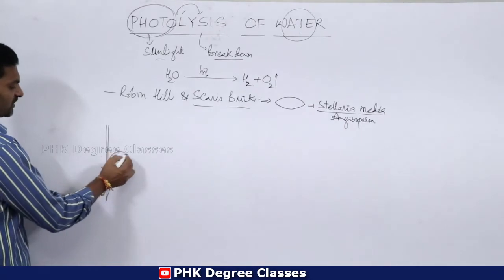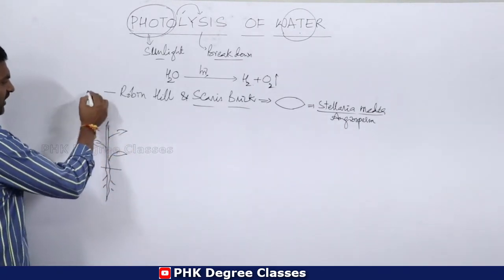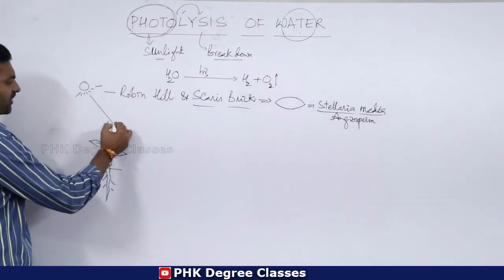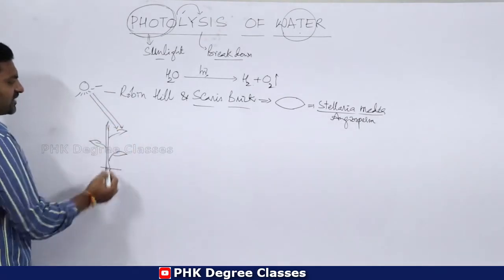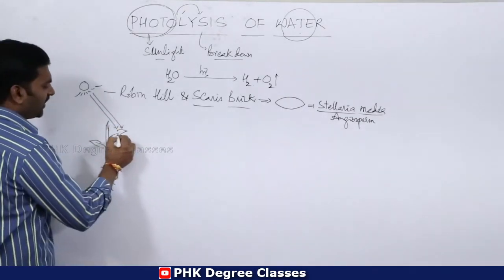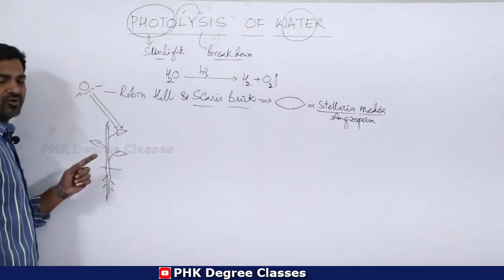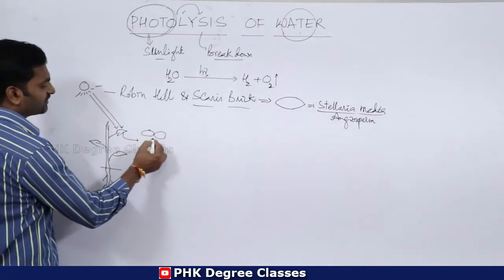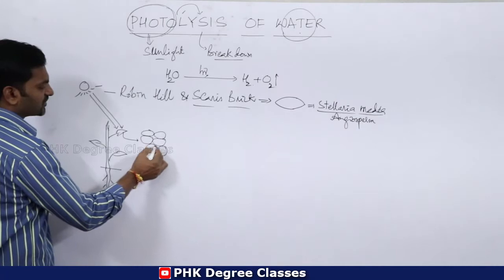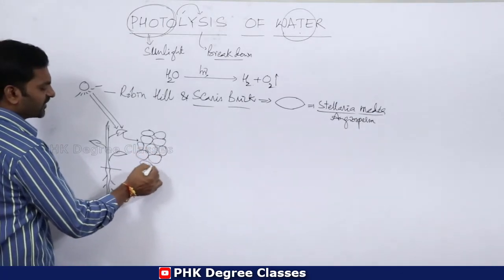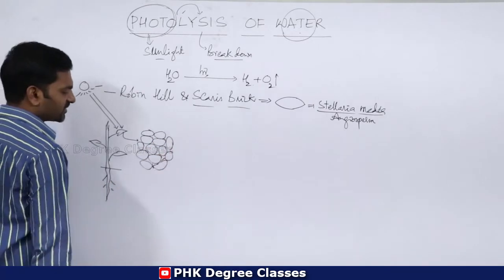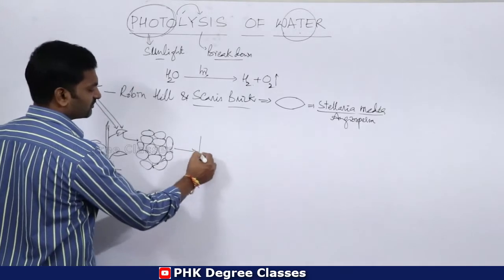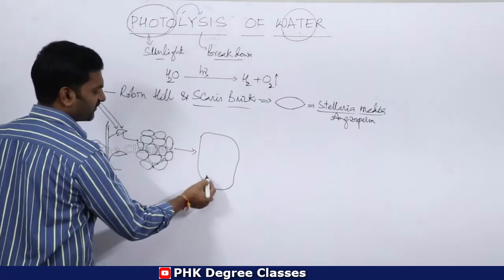For example, if you see, this is a plant. Roots, and these are the leaves of the plant. This is sunlight. Whenever the sunlight penetrates the leaf, every leaf or every part of the plant is composed of different tissues. Tissue means a group of cells. So this is the tissue of the leaf. If you isolate one cell from the tissue, this is one cell from the tissue.